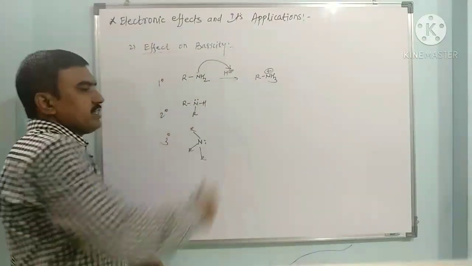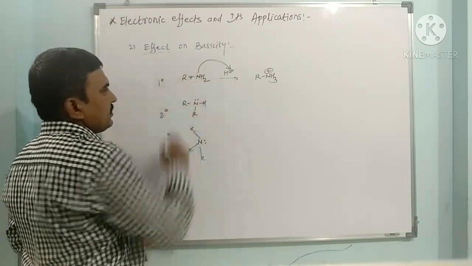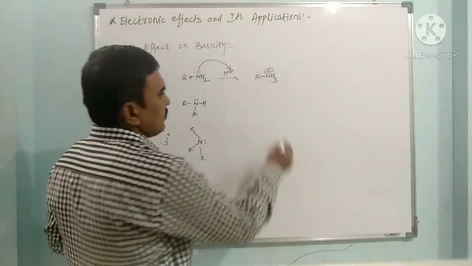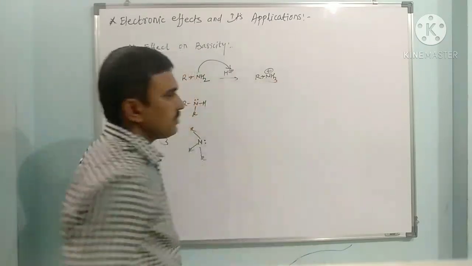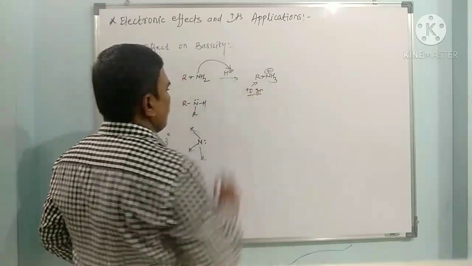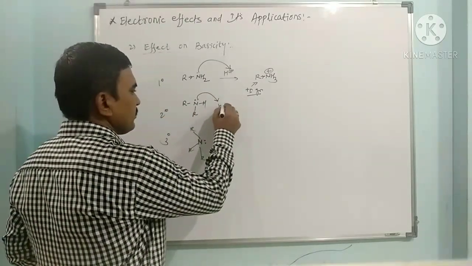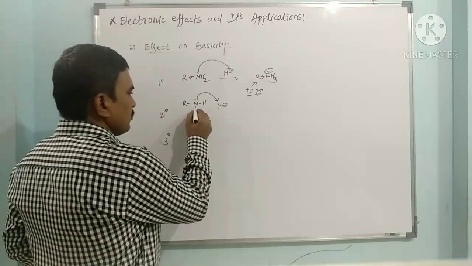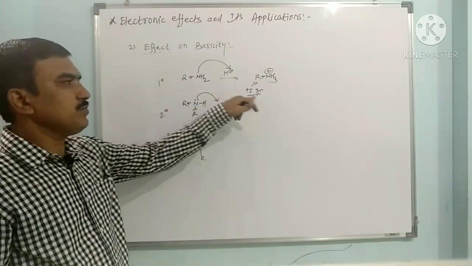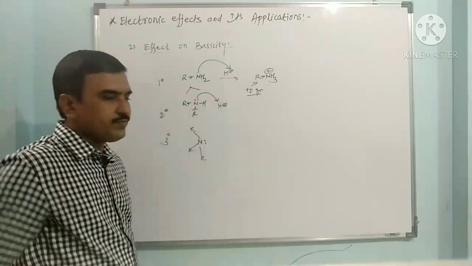Basicity is the ability to give an electron pair. So this nitrogen gives its electron pair readily because of the electron releasing alkyl group. When the nitrogen donates its electron pair, it receives a positive charge, but this positive charge is decreased by the plus I group. When nitrogen donates its electron pair to an H plus ion and two alkyl groups are present, there is more stabilization of the positive charge on nitrogen. So definitely it is more basic than this.